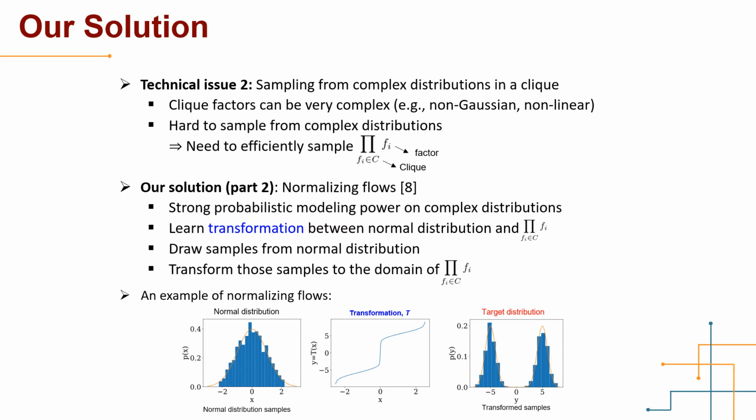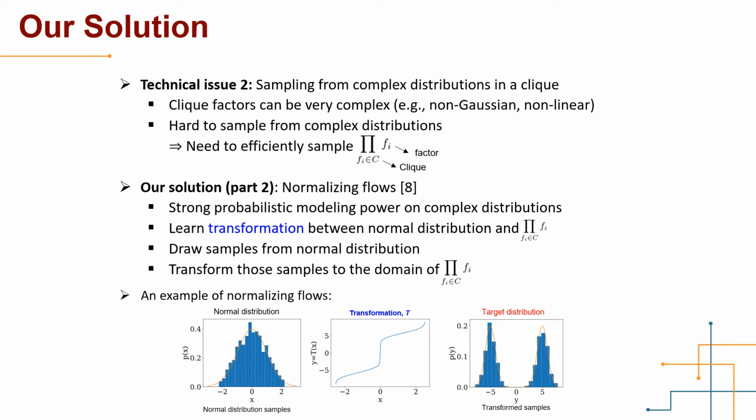Now the target density becomes the product of factors within a clique. Since clique factors can be non-Gaussian or nonlinear, it's still hard to draw samples from their product, even with lower dimensions. Part 2 of our solution exploits normalizing flows, which is a recent and powerful tool for modeling complex distributions. The basic idea is to learn a transformation between a normal distribution and the target density. And then we can transform normal distribution samples to the target space to get samples of the target density.